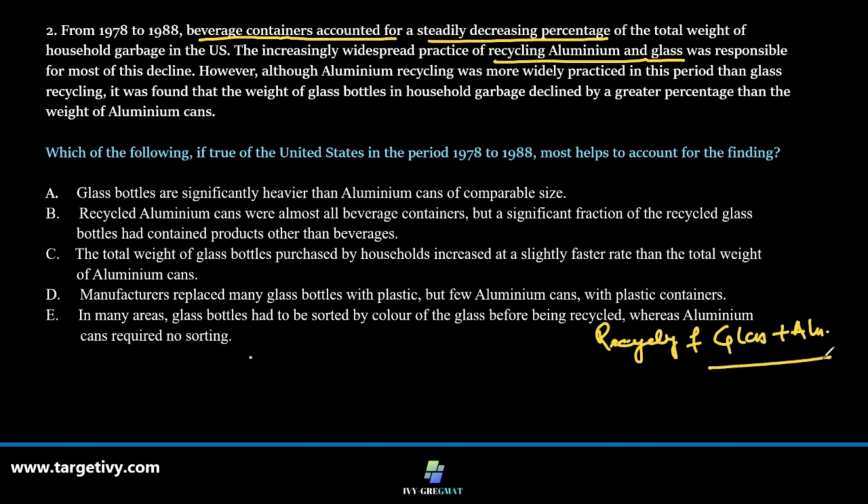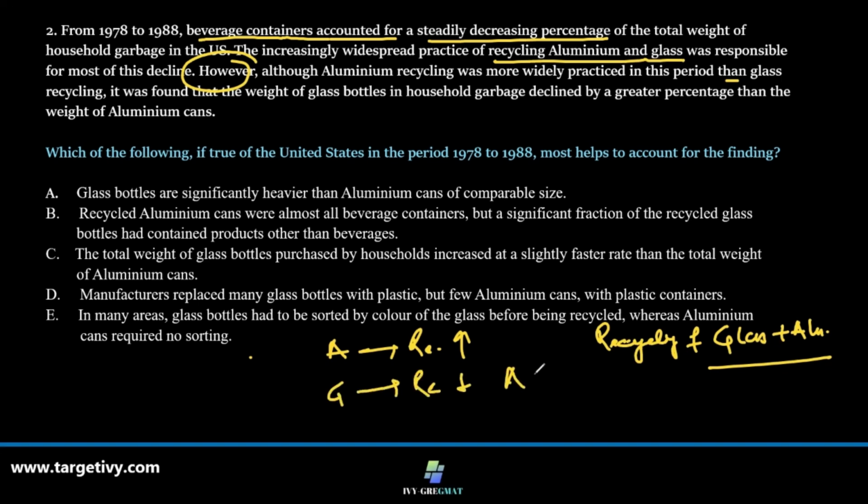Now he digs further and says that, however, although aluminum recycling is more widely practiced than glass, so aluminum recycling is more, but glass recycling is less.